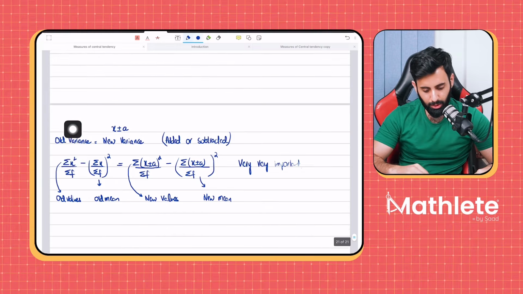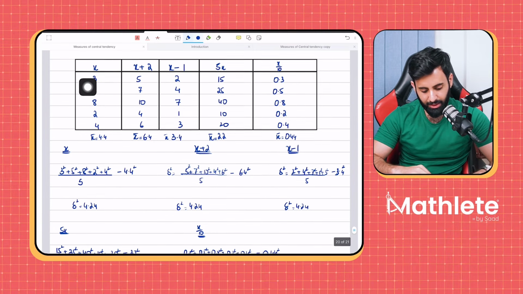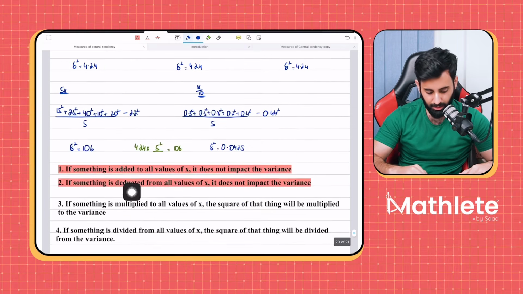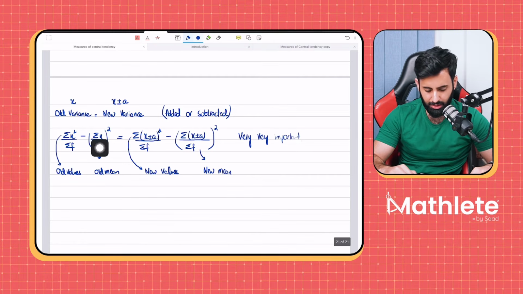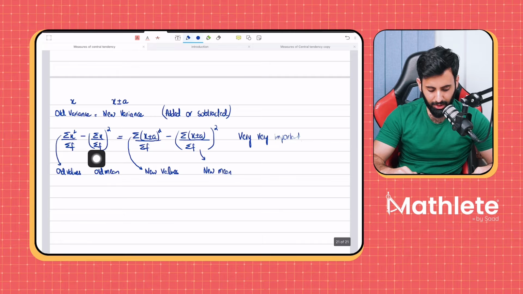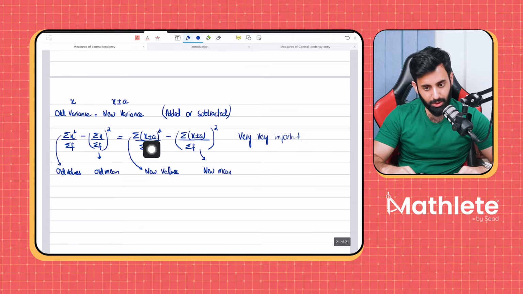How did we calculate the old variance? We took the square of all the values of x divided by the number of values, and from that subtracted the square of the mean of that data set. Okay, so that's what we did. We took the square of all the values divided by the total frequency, and from that we subtracted the mean, which we can find by taking the sum of all the values dividing by the total frequency. That's how we got the old variance. Okay, this is equal to the new variance.